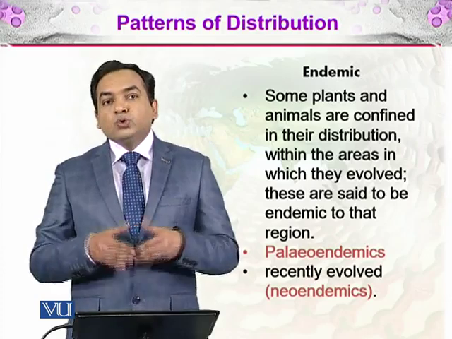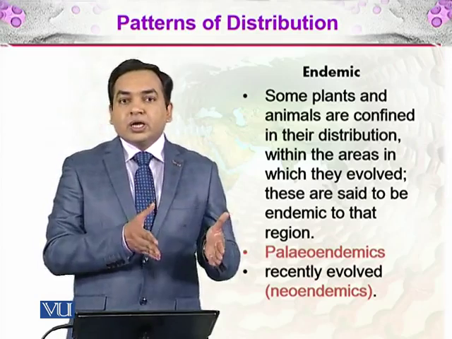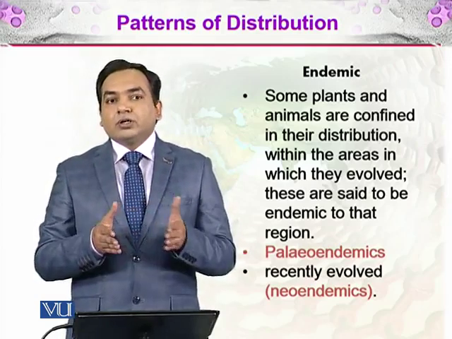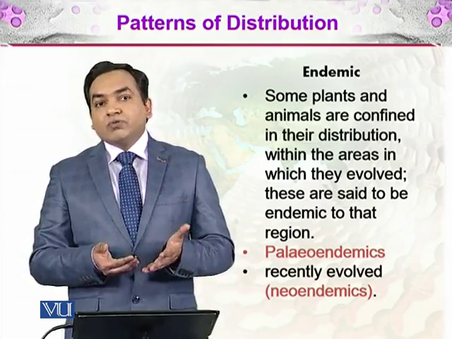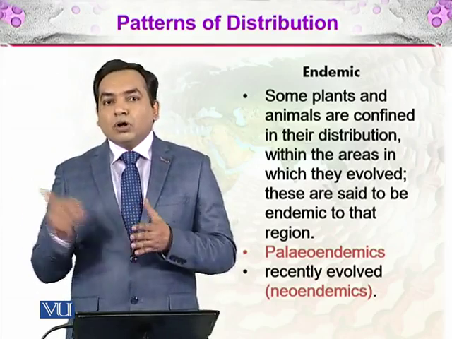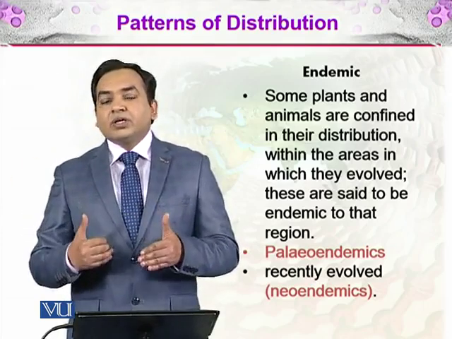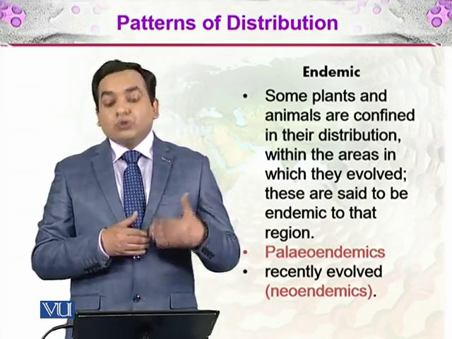And then there are the neo-endemics. So let's talk about the aborigines in Australia, the native people of Australia. The origin of humans was in Africa, and these were the people who migrated from all those areas in between to Australia, and they are living there. So they are neo-endemics.